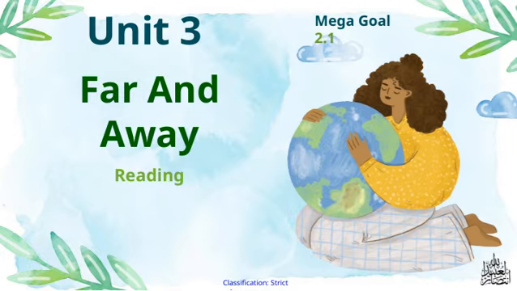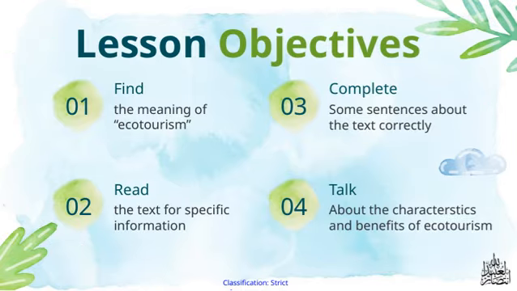Let's get started. Let's now focus on the characteristics and benefits of ecotourism. Ecotourism is all about responsible travel to natural areas that conserves the environment and improves the well-being of local people. It emphasizes sustainability, education, and low-impact experiences.